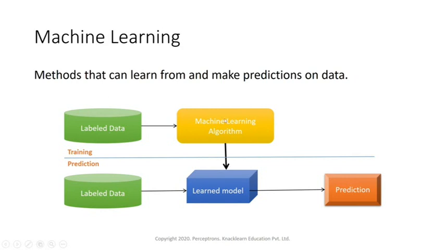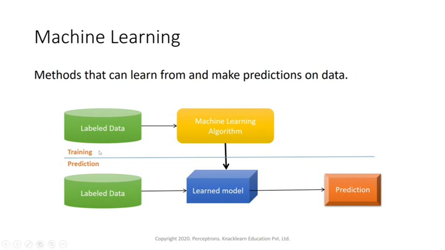When I give this labeled data, I'll use some machine learning algorithm on top of it so that my computer can learn what the different types of car are. My computer learns on top of the data I am giving, using the machine learning algorithm. After it learns from the data, that is called a model. Once the system has learned the relationship within the data, it is called a model, or a learned model.